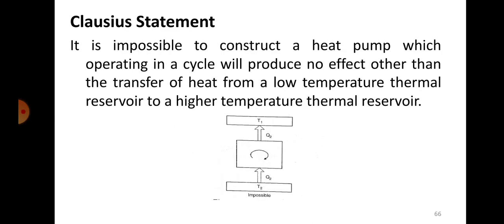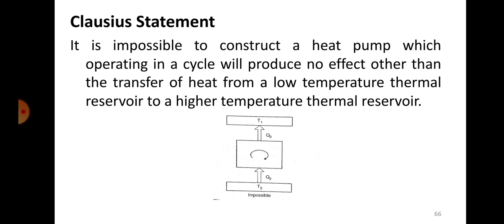Second one, Clausius statement. Clausius statement says it is impossible to construct a heat pump which is operating in a cycle and will produce no effect other than the transfer of heat from a low temperature thermal reservoir to a high temperature thermal reservoir. This is what I was explaining earlier. I gave an example of heat engine and heat pump, isn't it?